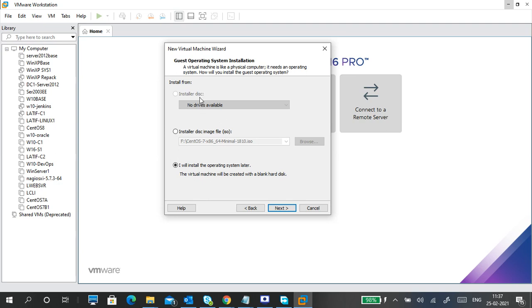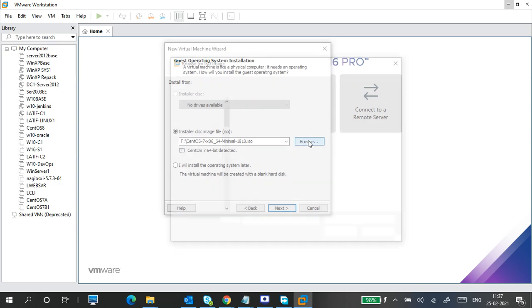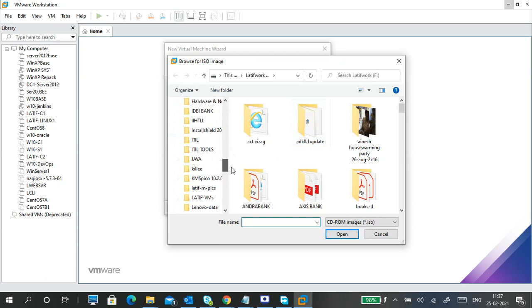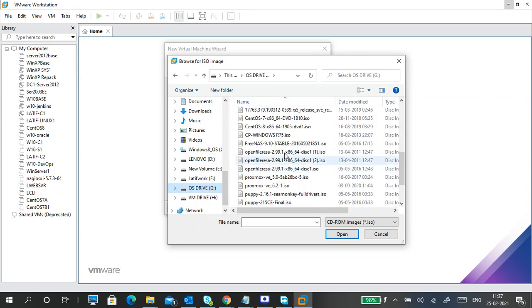If you have a direct DVD or CD of the operating system, you can choose the first one. And here is the image related one. If you click on it, Installer disc image file (ISO), it is directly there, but I'm going to show you how to do it. Like Browse. It's the F drive only. I have an OS drive also, so there are a lot of operating systems.